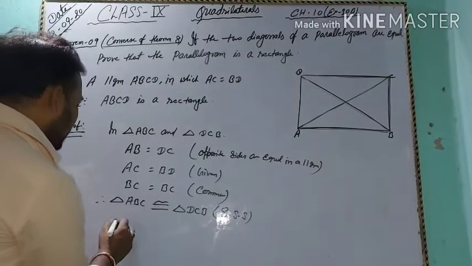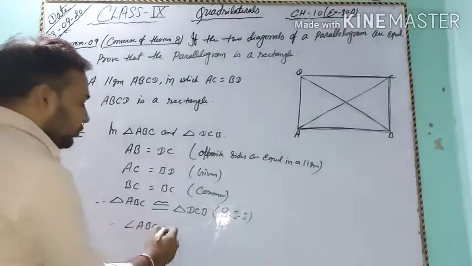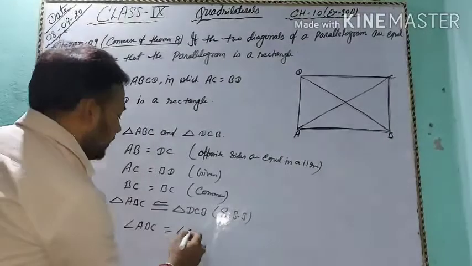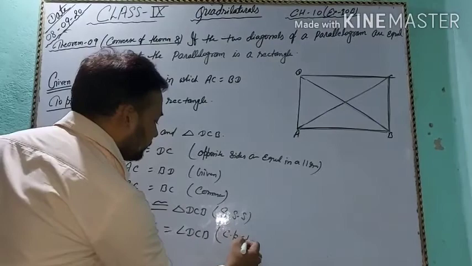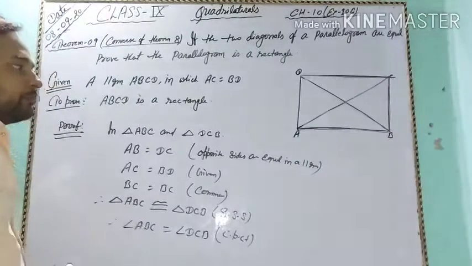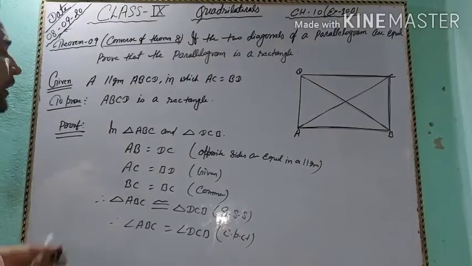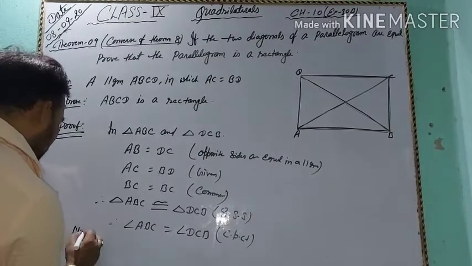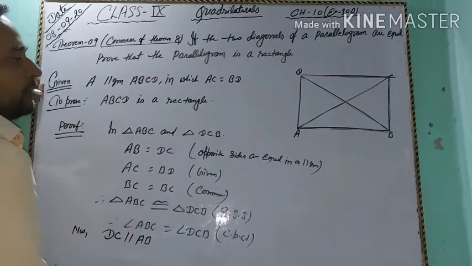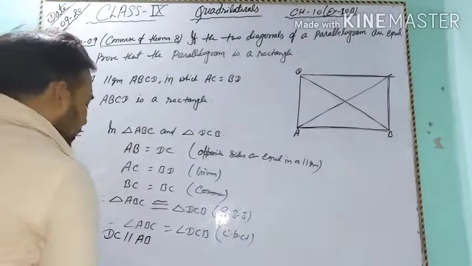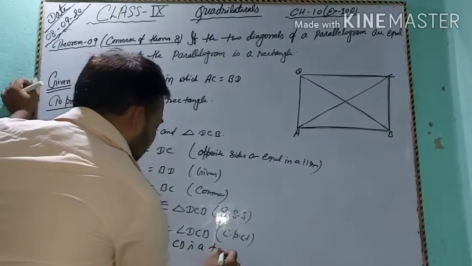So students, angle ABC of triangle ABC equals angle DCB by CPCT. Now students, DC is parallel to AB and CB is the transversal.